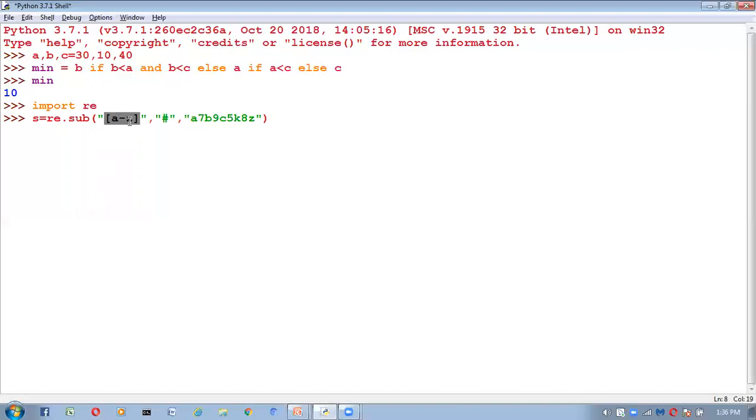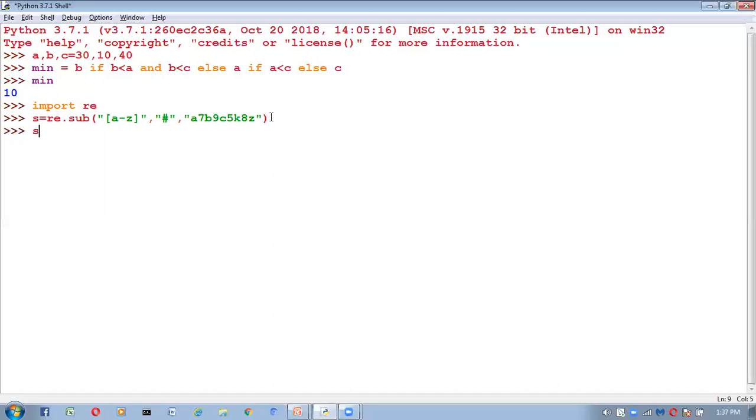Now a to z means any lowercase alphabetical character. Inside the target string, wherever you have any lowercase alphabet characters, replace those characters with this replacement hash symbol. Right. So now I'm going to print s.